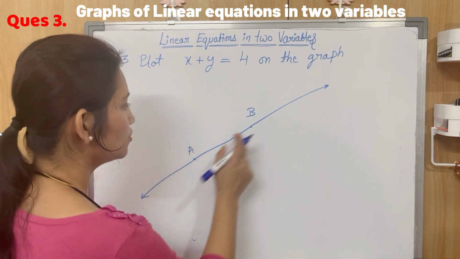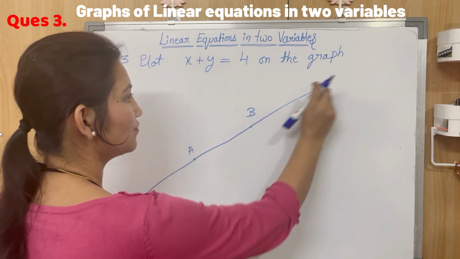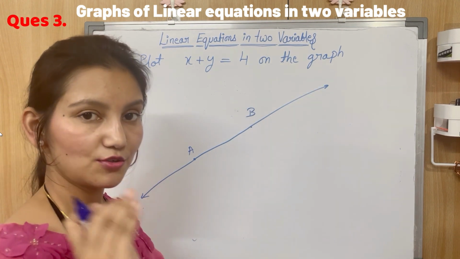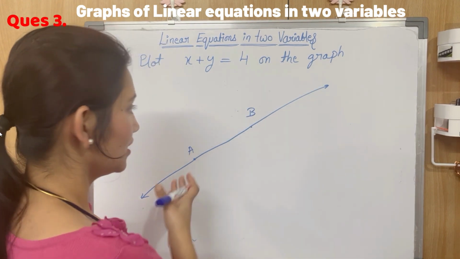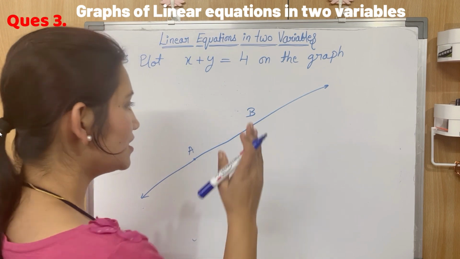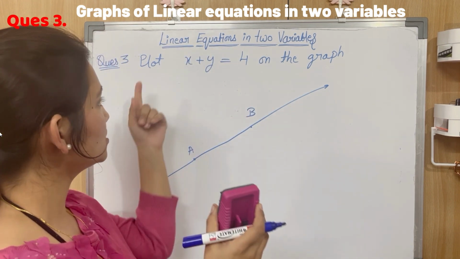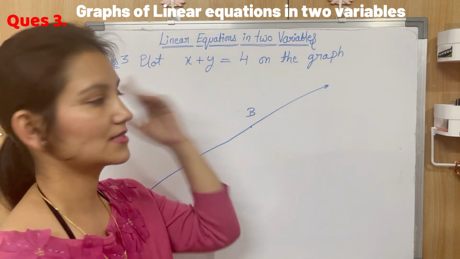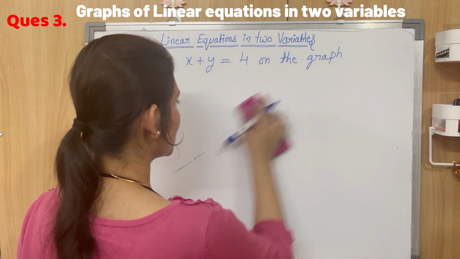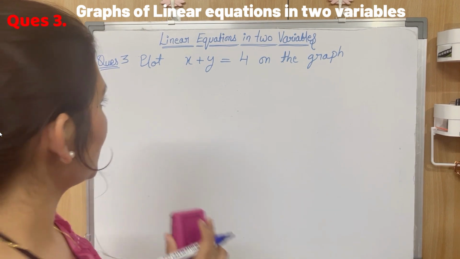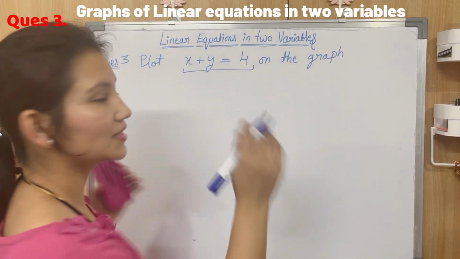Okay, so 2 points you need to plot the graph of a line or of a linear equation in two variables on the graph. So this concept, the 2 points concept, we are going to use in plotting the graph of this equation, right? So you need to plot x plus y equal to 4 on graph.